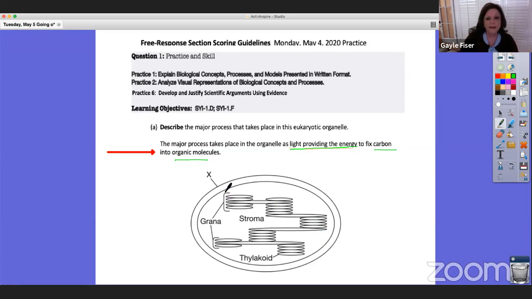So light's coming in, and there's going to be a change in energy form, and we're going to go from light energy to chemical energy by the time it's over, okay? And we're going to fix carbon in the meantime to do that.